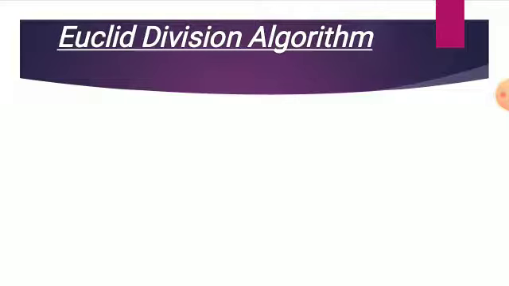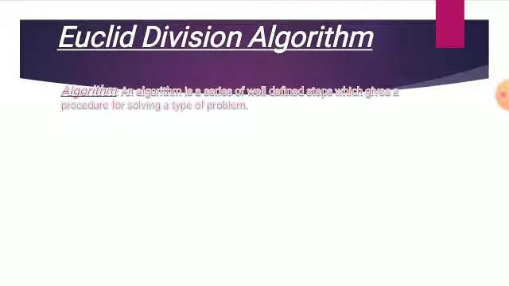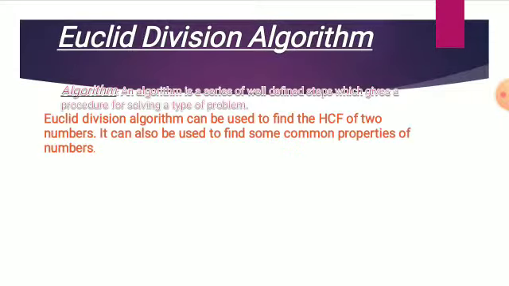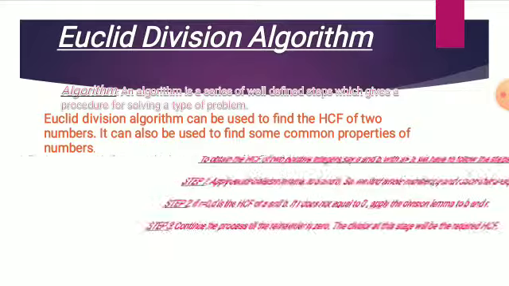Euclid division algorithm. An algorithm is a series of well-defined steps which gives a procedure for solving a type of problem. Euclid division algorithm can be used to find the HCF of two numbers. It can be used to find some common properties of numbers.